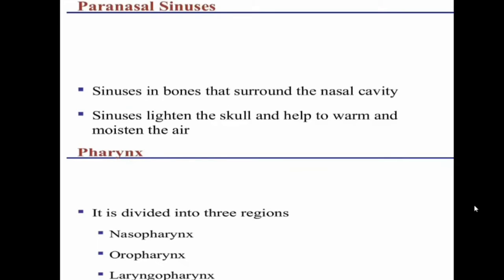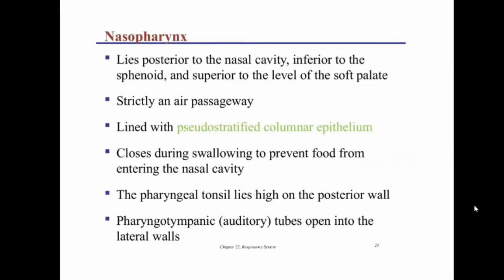Pharynx. It is divided into three regions: nasopharynx, oropharynx, laryngopharynx. The nasopharynx lies posterior to the nasal cavity, inferior to the sphenoid, and superior to the level of the soft palate. Strictly an air passageway, lined with pseudostratified columnar epithelium. Closes during swallowing to prevent food from entering the nasal cavity. The pharyngeal tonsil lies high on the posterior wall. Pharyngotympanic auditory tubes open into the lateral walls.